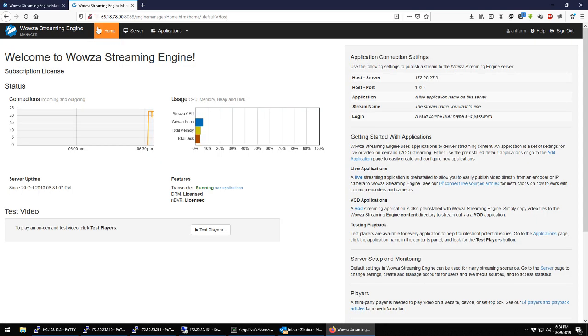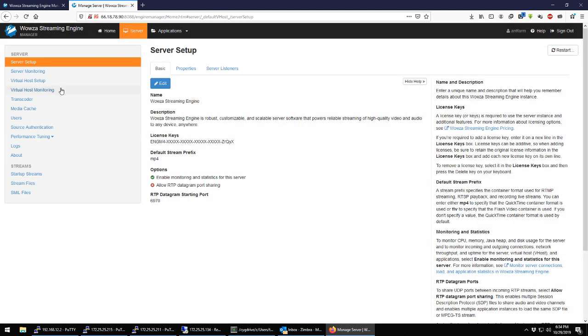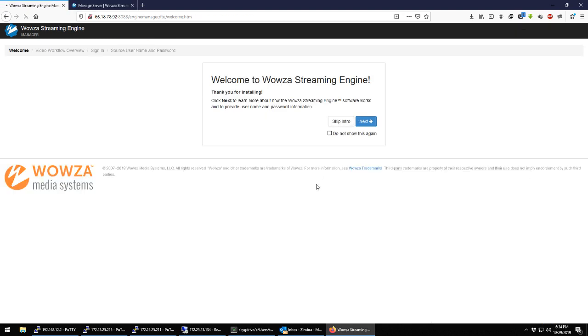Once you have logged in, I've gone to another tab here, which is 66.18.78.90, which is the Centec transcoder/origin server. As you can have a look here, you can see that it is fully operational, up and running, and you can check several metrics of the Wowza Engine Manager and Wowza Streaming Engine. Let's log into this one.